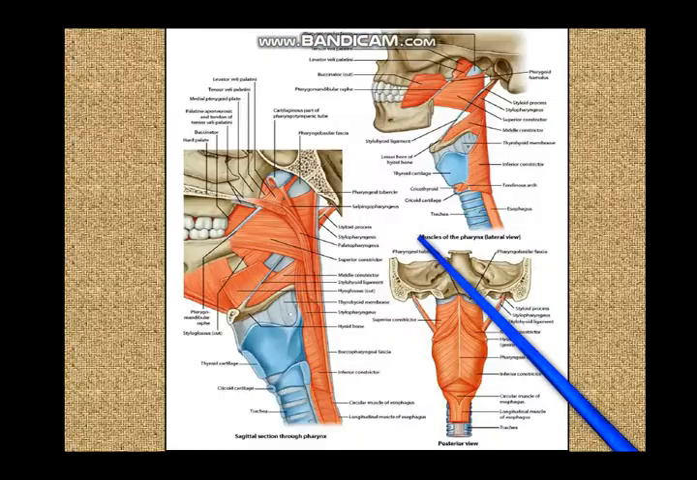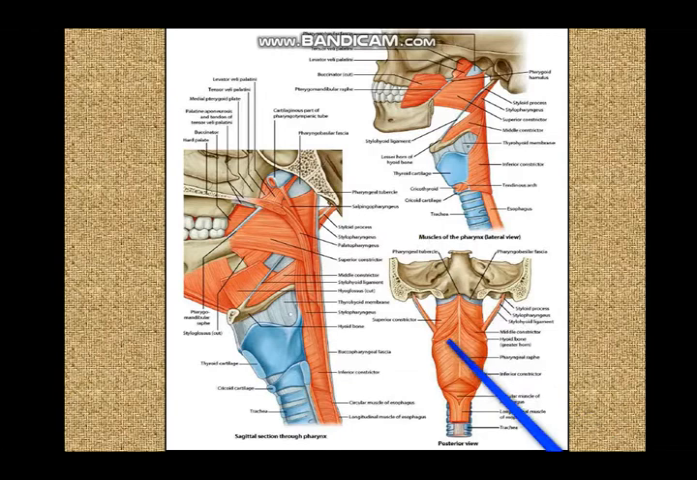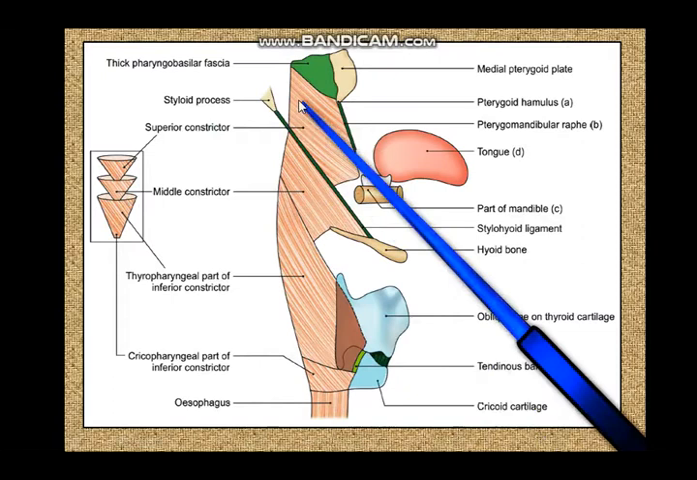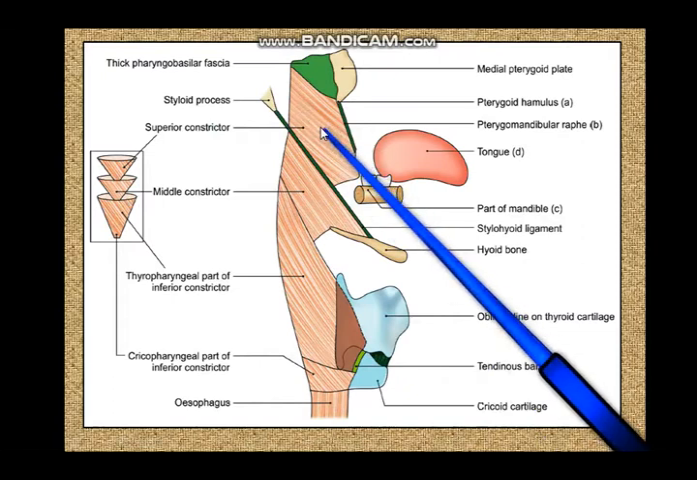Now in the posterior view of the pharynx, they do look cone shaped. Do we have the posterior view of the pharynx here? You see, in this posterior view, you can make out one cone here, one cone here, and one cone here. So there are three superimposed cones. There are three overlapping muscles, of which let us take the superior constrictor.